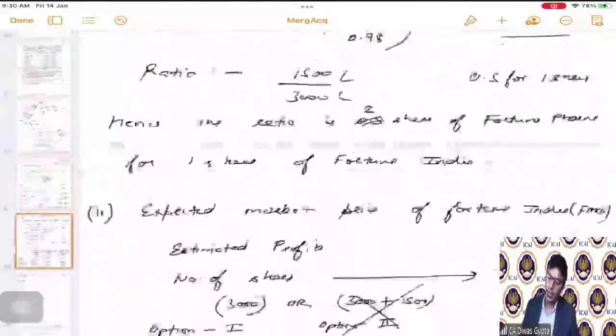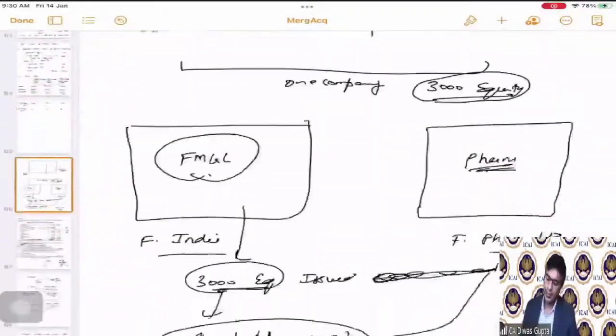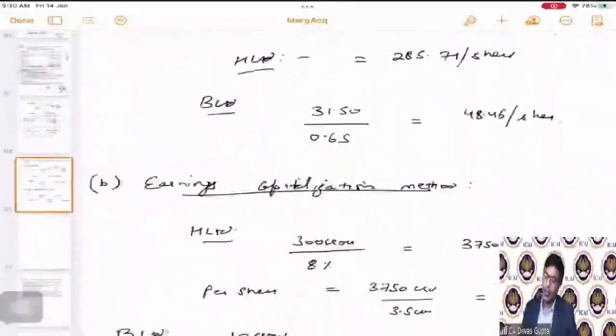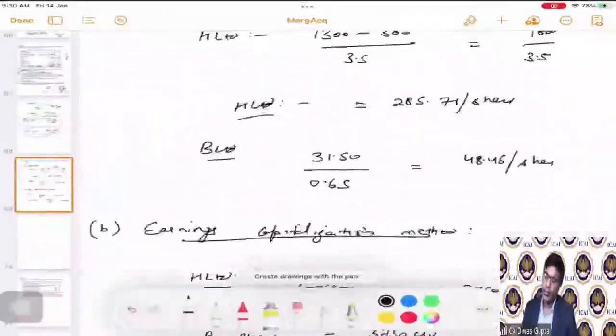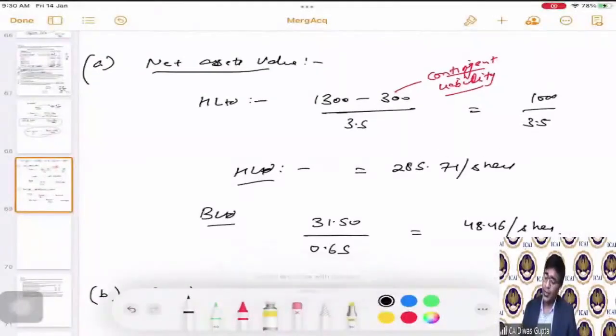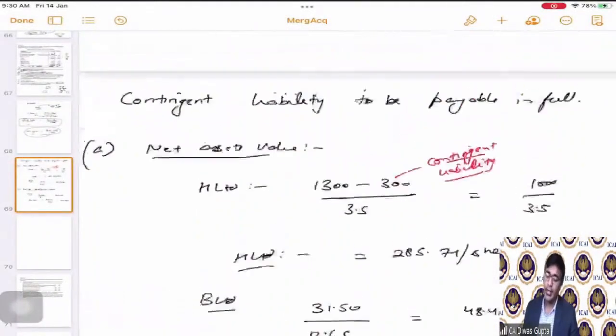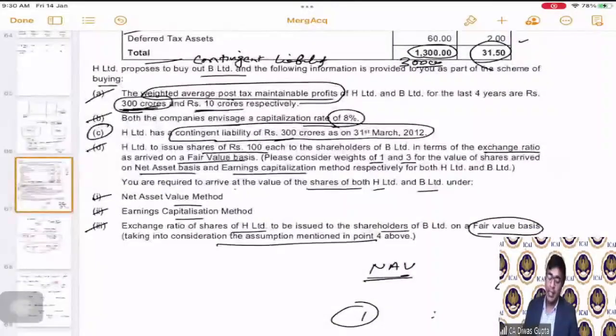Okay, are you referring to this question only? Okay, this question also. Okay, I got it. I think you're referring to this question. Yeah. So, Namita, yes, you are right. In this question, it is not asked, but we have calculated it because in the next part, we have to calculate the exchange ratio. For calculating the exchange ratio, we would need the per share value. Okay, Namita, I think that was a good question.